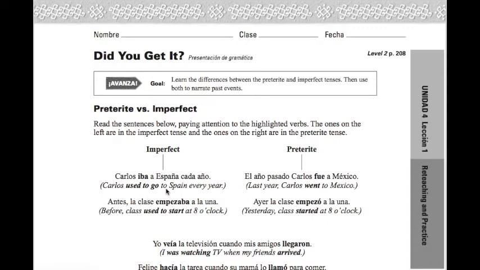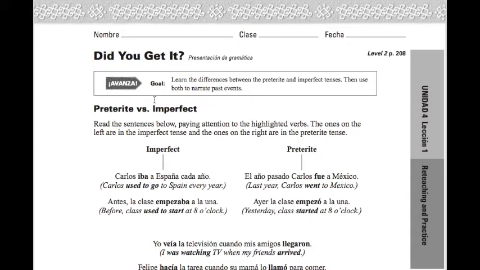We had a really good break, and so you watched the video by Senior Jordan a couple minutes ago that was all about the preterite versus the imperfect. And so today we're going to look a little bit further at some of the differences in the uses between el pretérito y el imperfecto. So this is the worksheet that we're going to be working on today and tomorrow. I just wanted to go over it so that you weren't totally in the dark. But this is just kind of a review.